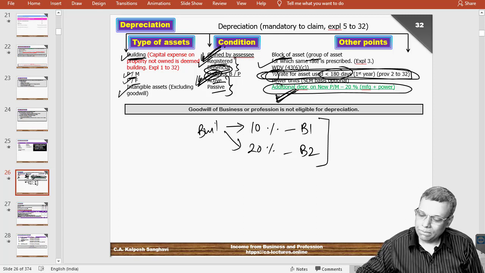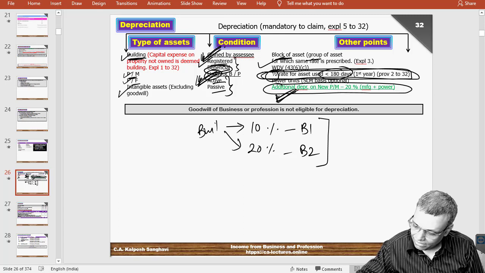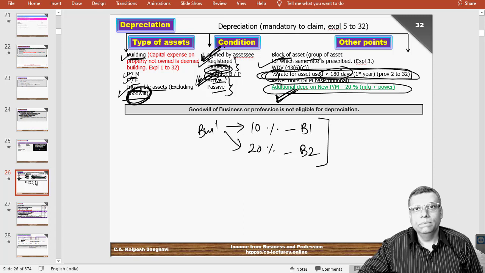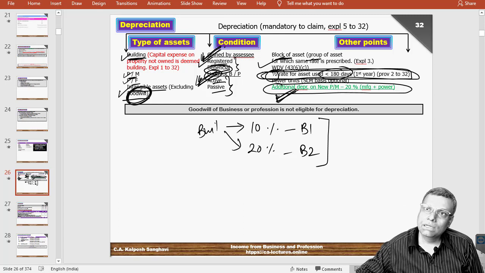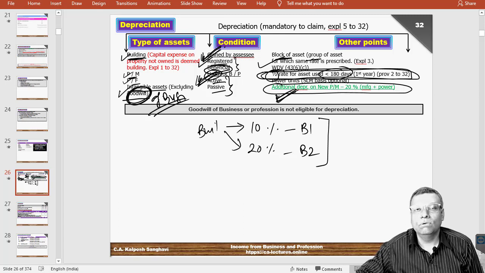Now, from the Finance Act 2021 and onwards, that means assessment year 22-23 and onwards, if there is any intangible asset which is a goodwill of the business, it will not be eligible for the purpose of depreciation. Now, technically, if you see the definition of the intangible asset, it says a trademark, know-how, copyright, patents, like that. In other words, if there is any goodwill of the business, it will not be eligible for intangible asset depreciation.